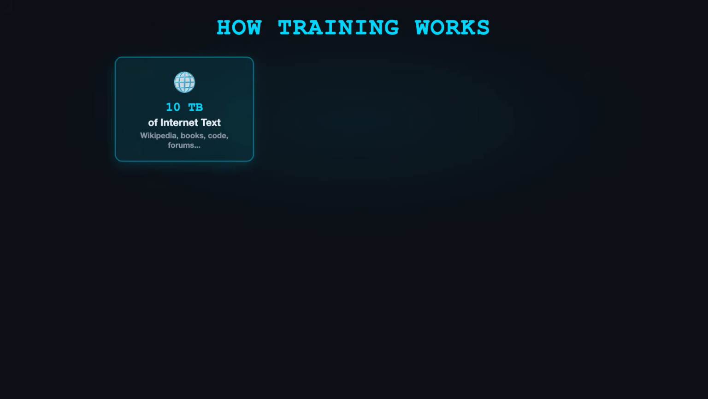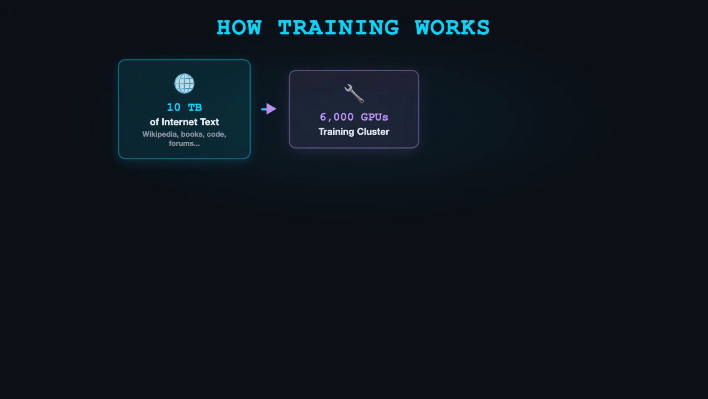Running the model is easy. Getting those parameters, that's the hard part. Training is where the computational complexity lives. Here's what it takes. Step 1. Collect roughly 10 terabytes of text from the internet. Crawl websites, books, code, Wikipedia, forums. A massive chunk of human knowledge.